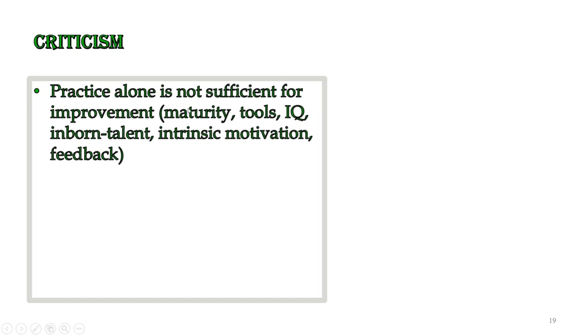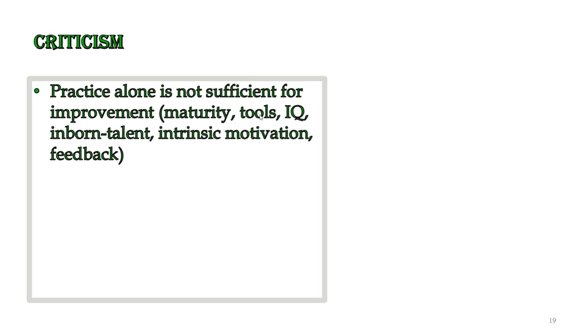Similarly, if we start teaching algebra to students of elementary class, they will not do well. However much they practice, they will not be able to improve unless the mental maturity for that particular topic is achieved. Similarly, improvement is also linked with particular tools or devices that we use, and without those devices we cannot achieve that particular result.